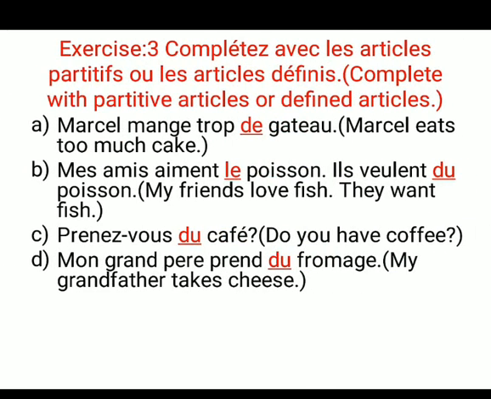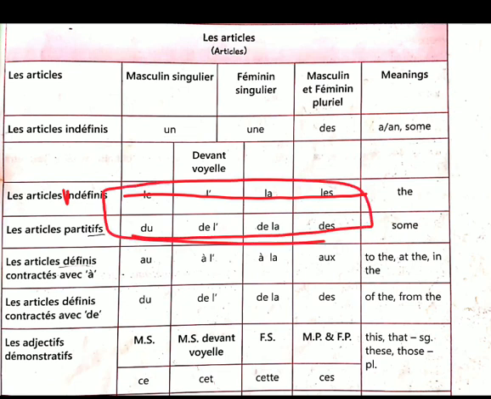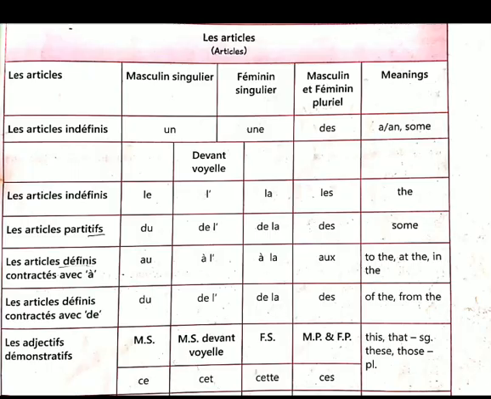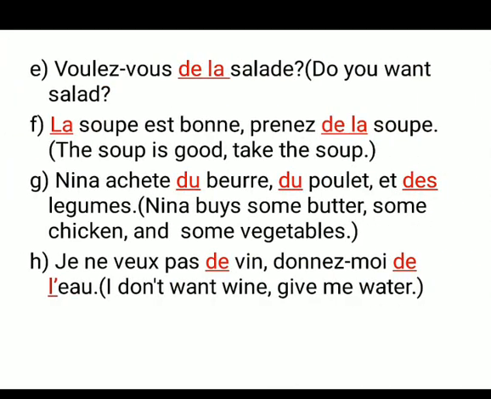Now after this, the third exercise is about your partitive article and your definite article. Now your definite article is this and your partitive article is this. Using these two articles we have to complete our sentences. So these are the answers. Please do accordingly. Meanings are here. This is your third exercise. Do this exercise.